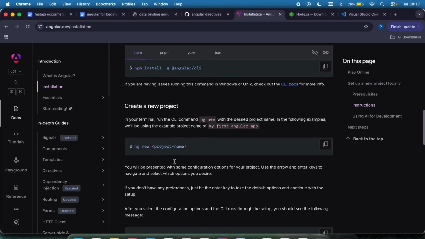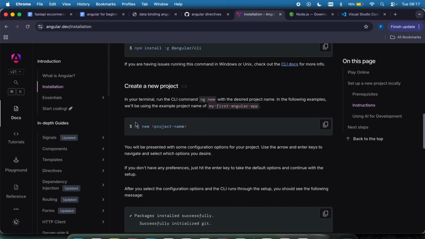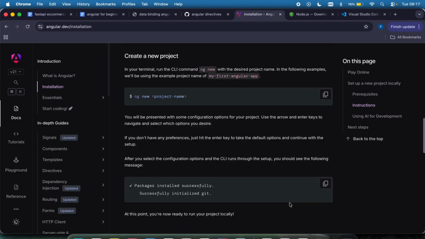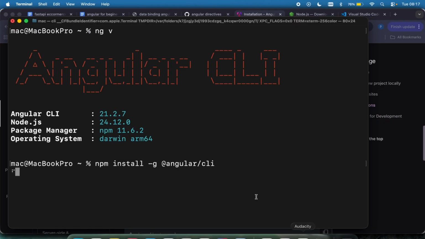And after we've done that, in the next lecture we're going to create an Angular project by using this command, and then we're going to explain the Angular file structure and other information that is needed.